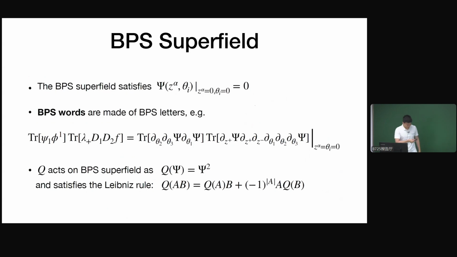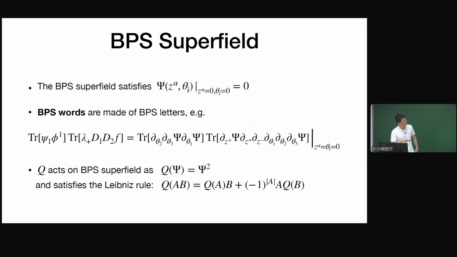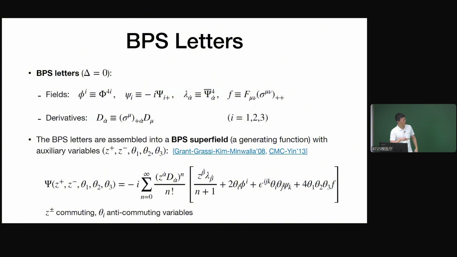And so these fields, at least the generating functions, have no constraint, but there is also one constraint, that is, if we set all z and theta to 0, you can see that this formula vanishes. So we have this constraint. Then after imposing this constraint, we can forget about the previous fundamental fields and just work with this generating function.